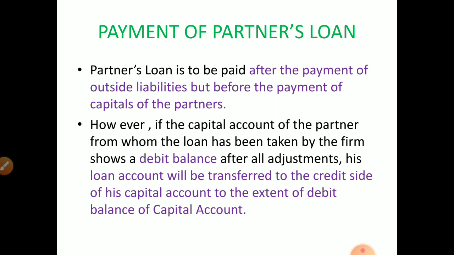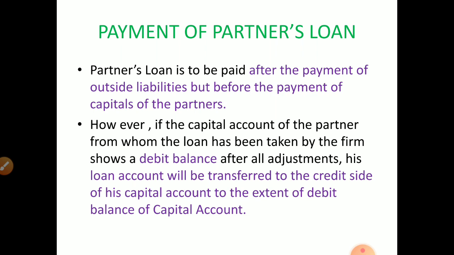So first what to do? First I have to pay all these people. Altogether it is 5,000, for example. So 5,000 paid. Then how much remains? 5,000. That 5,000 only I can adjust for my capital accounts. Whatever I can take, I have to decide according to the remaining amount available in the business. If there are several partners, they will take it proportionately if it is not available to settle all their accounts. This we discussed when we discussed the journal entries.